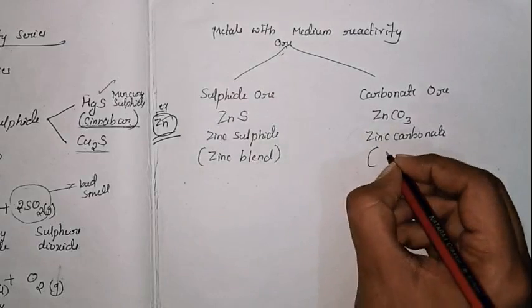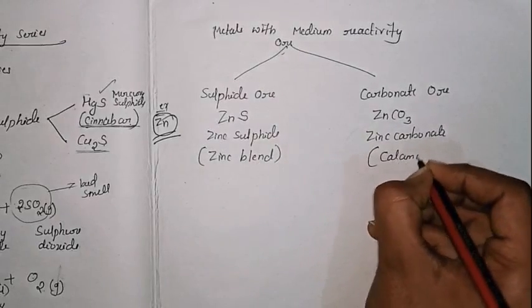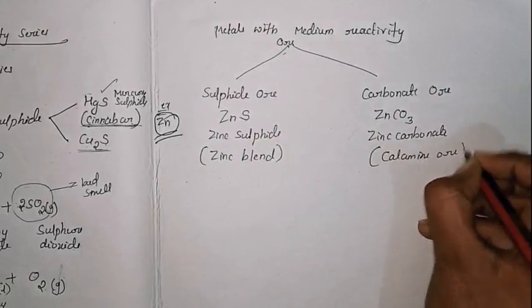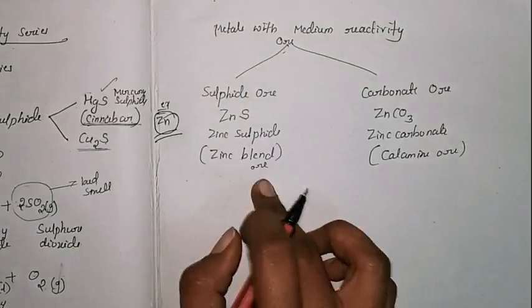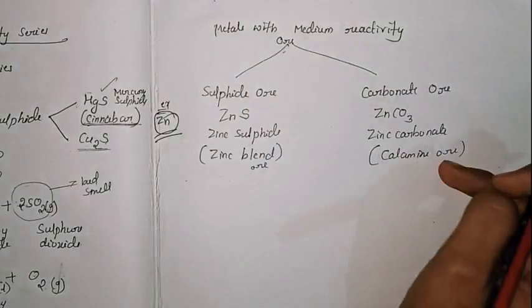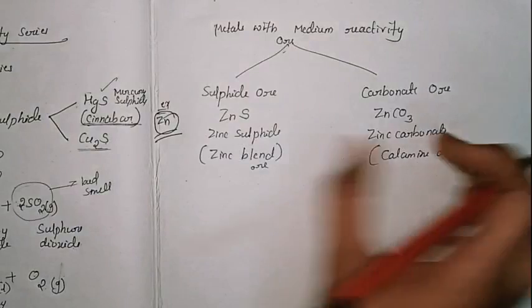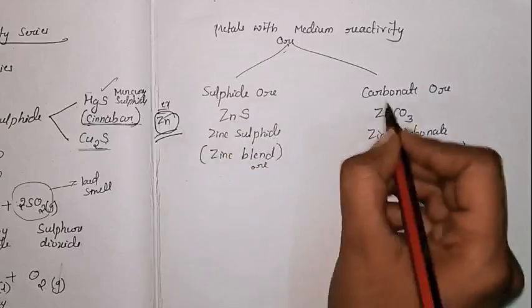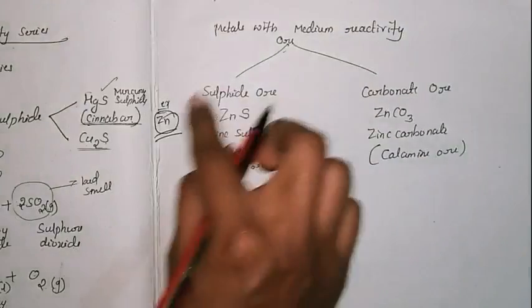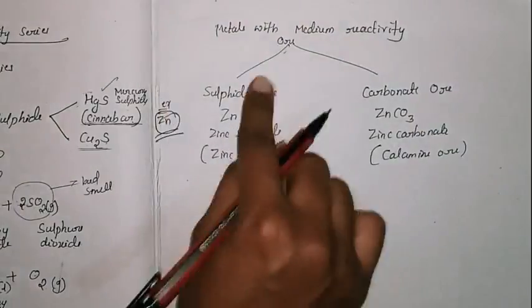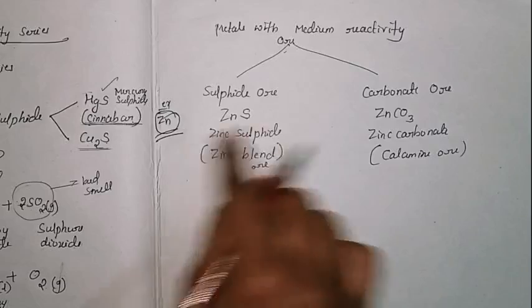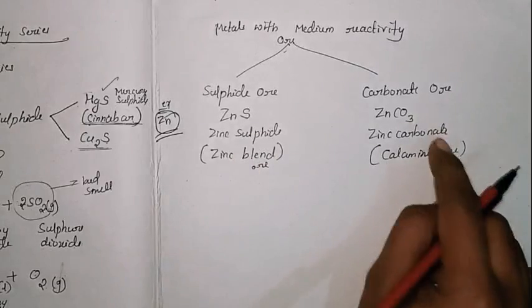And this one is calamine ore. So this is the name of the ore. Zinc sulfide can be called zinc blende ore, and zinc carbonate can be called calamine ore. So these are the moderately active metals, which are present in the form of sulfide ore and carbonate ore, or we can say zinc blende ore and calamine ore.